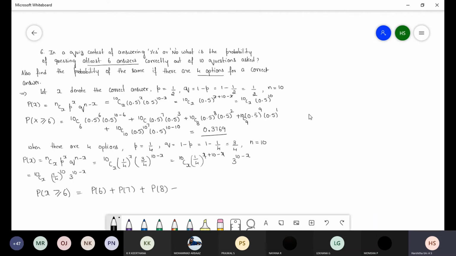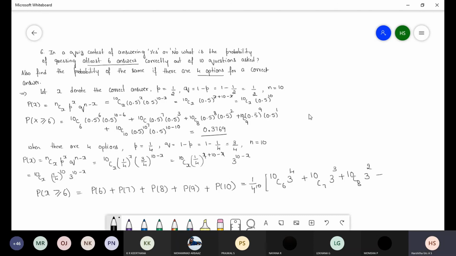P of x greater than or equal to 6 means P of 6 plus P of 7 plus P of 8 plus P of 9 plus P of 10. So here common term is 1 by 4 power 10, that I will write outside. So open the bracket: 10C6, 3 power 10 minus 6 is 4, plus 10C7, 3 power 10 minus 7, 10C8, 3 power 10 minus 8 is 2.